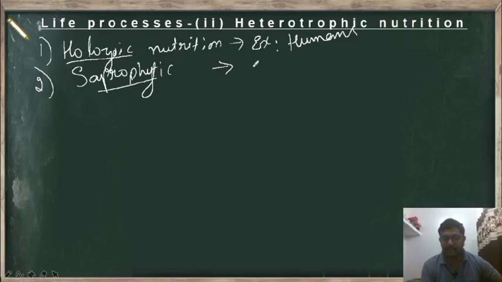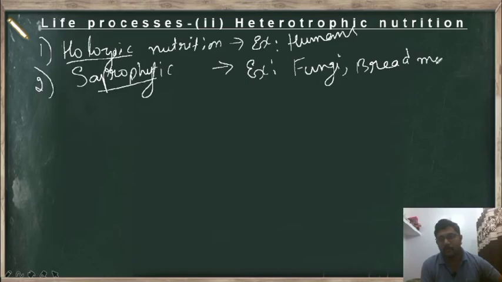Let us take an example. You may all know fungi or bread mold. These grow on other food which is dead or decayed. So this kind of nutrition is called saprophytic nutrition. What do you mean by saprophytic? That means the organisms which take nutrition from dead or decayed matter.